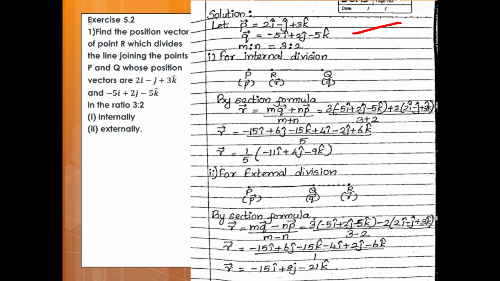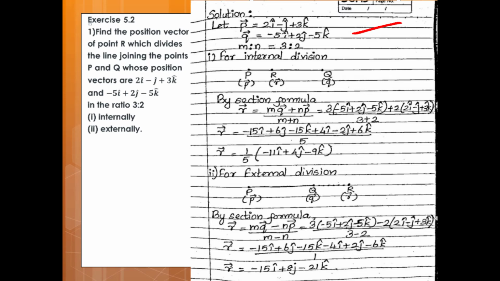Second, for external division, here R divides PQ externally. So we will apply the external formula. R vector is equal to M into Q vector minus N into P vector upon M minus N. Substitute the values: which is equal to 3 into bracket minus 5i plus 2j minus 5k vector minus 2 into bracket 2i minus j plus 3k vector upon 3 minus 2.